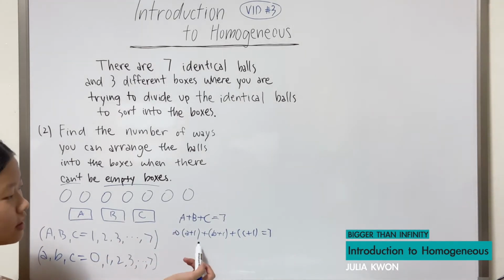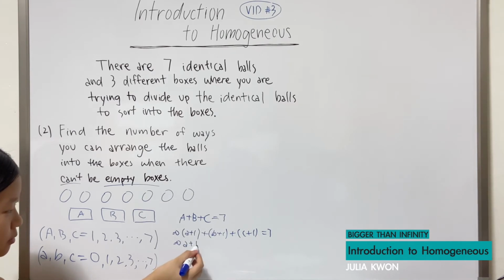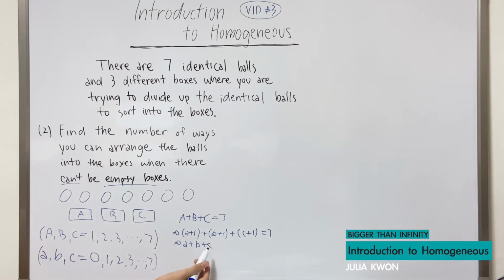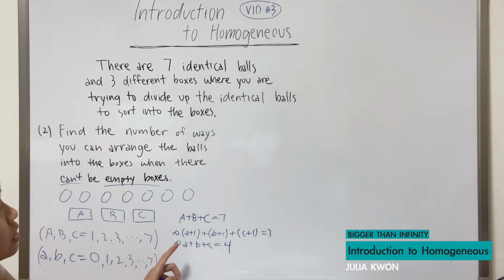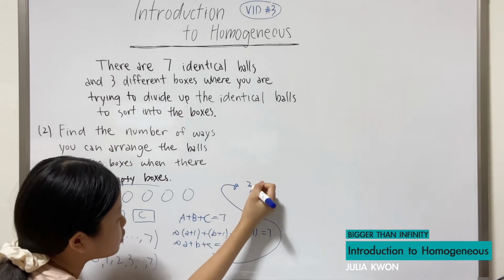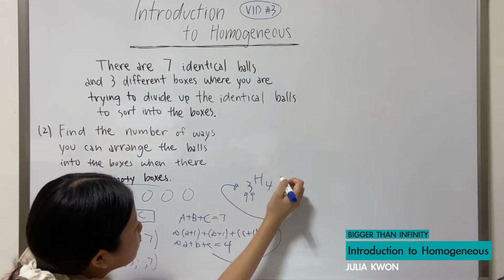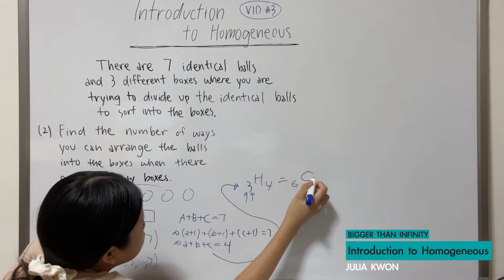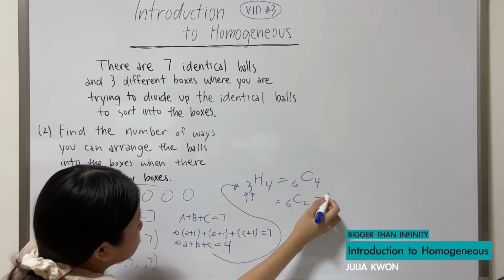And so now if we replace it like this, then we will subtract 3 on both sides, which will give us a plus b plus c, lowercase a, b, c, is equal to 7 minus 3, which is 4. And so now we can use homogeneous to solve for this problem, which will be 3 homogeneous 4. That would mean that we need just 2 arrows, which is equal to 6 choose 4, which is equal to 6 choose 2, which is equal to 15, finally.